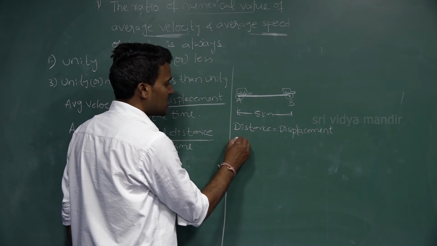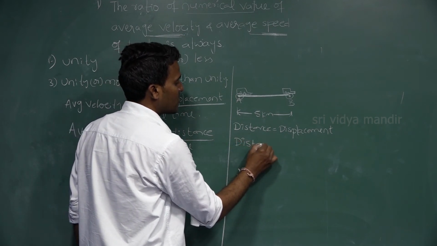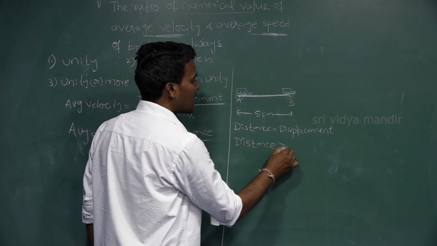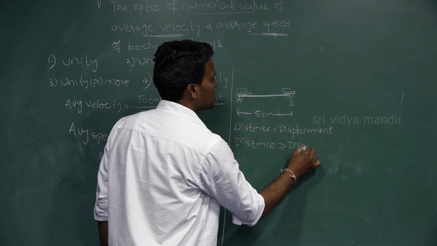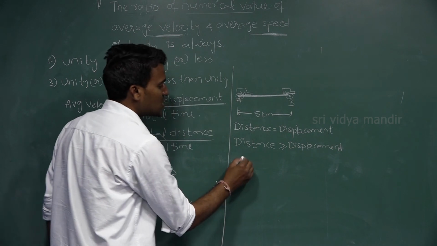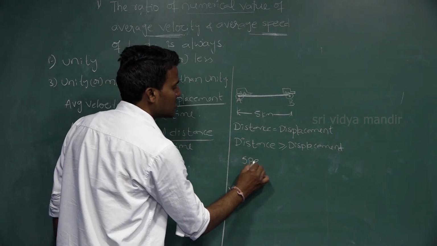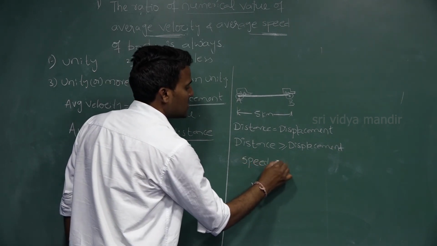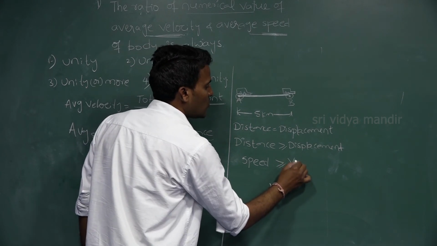So you can write distance is greater than or equal to displacement. Distance is nothing but speed, and displacement is nothing but velocity. Speed is greater than or equal to velocity.